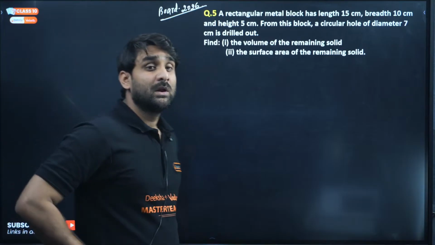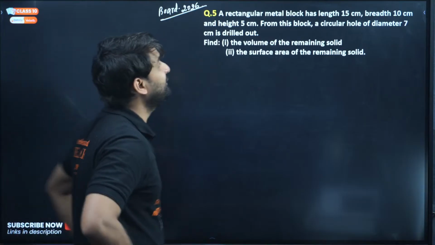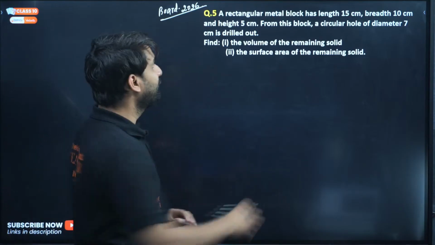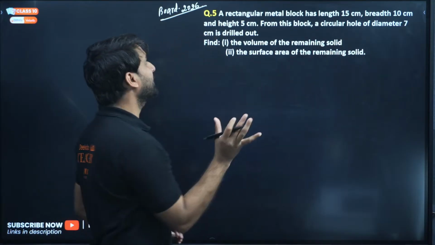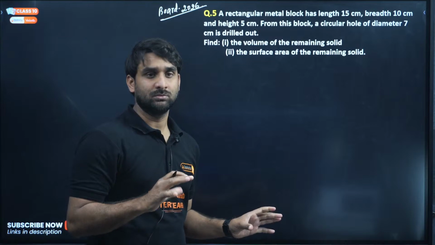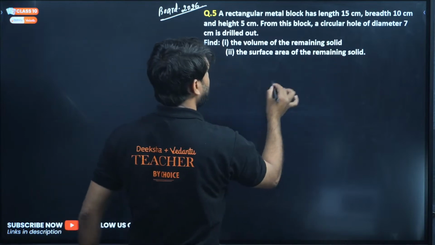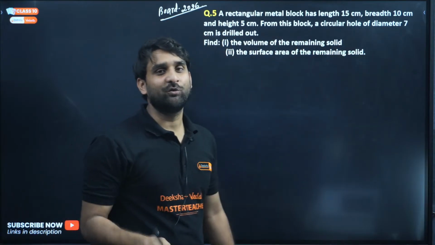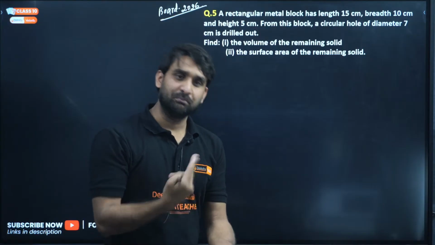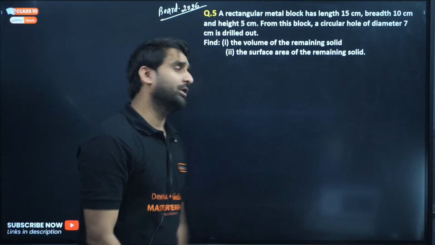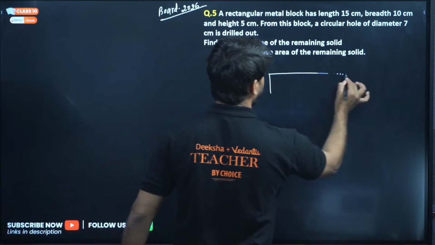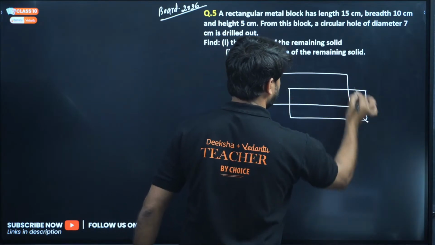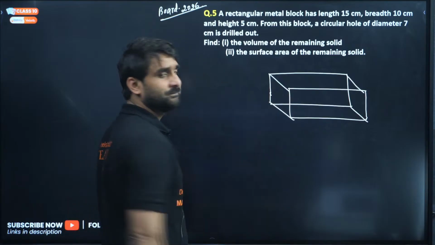Look at the question. A rectangular metal block has length 15 centimeter, breadth 10 centimeter and height 5 centimeter. From this block, a circular hole of diameter 7 centimeter is drilled out. Okay, so let me show you with a diagram. If length, breadth and height are given, it indicates that we are talking about a cuboid. So this is a cuboid.